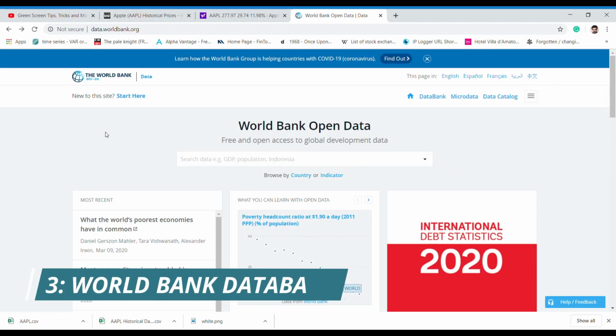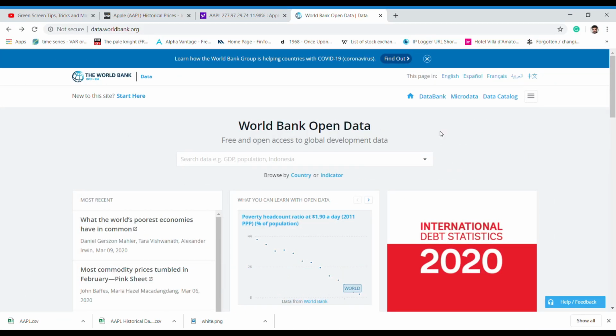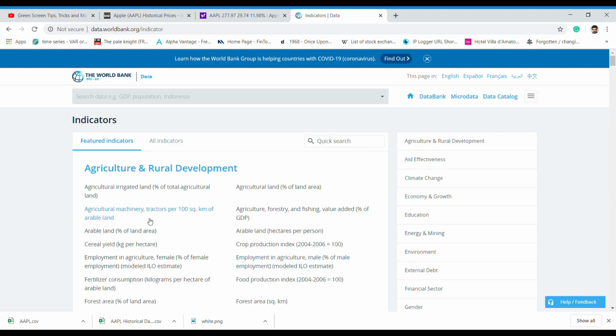The third tool of the day is the World Bank Open Database. This database is less known than the previous ones, but here you can find a ton of macroeconomic data and financial data which are entirely for free. Let's, for example, choose an indicator which is of our interest.